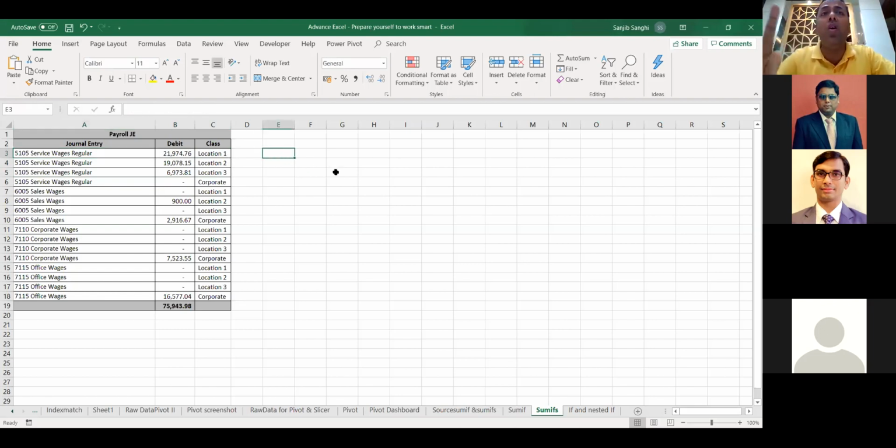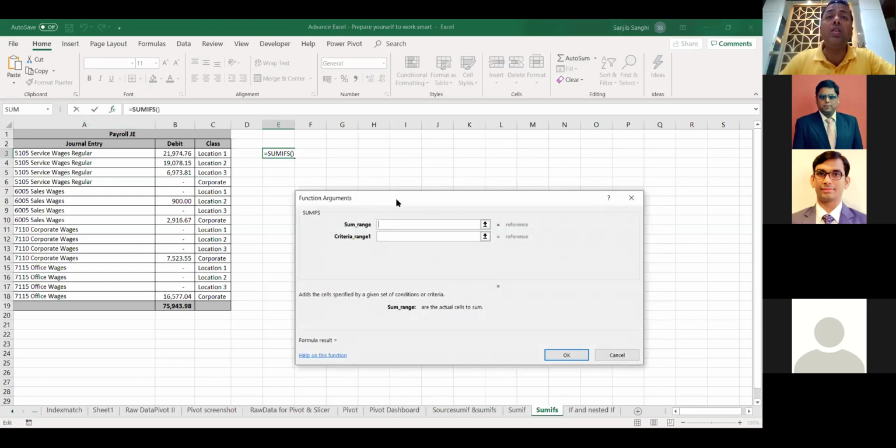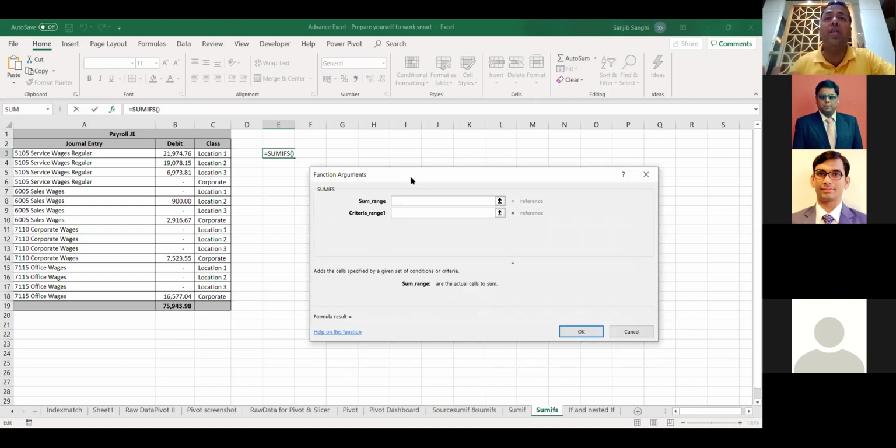In this case, we are not going to use sum if. We are going to use sum if s. When you add an s to it, it means you allow multiple conditions to it. So equals to sum if s. We pick up this. Now here the entire process has changed. Let's understand what this process is. Go to the function. Now it is asking me, instead of a criteria range, it is first asking me the sum range. What am I going to add?